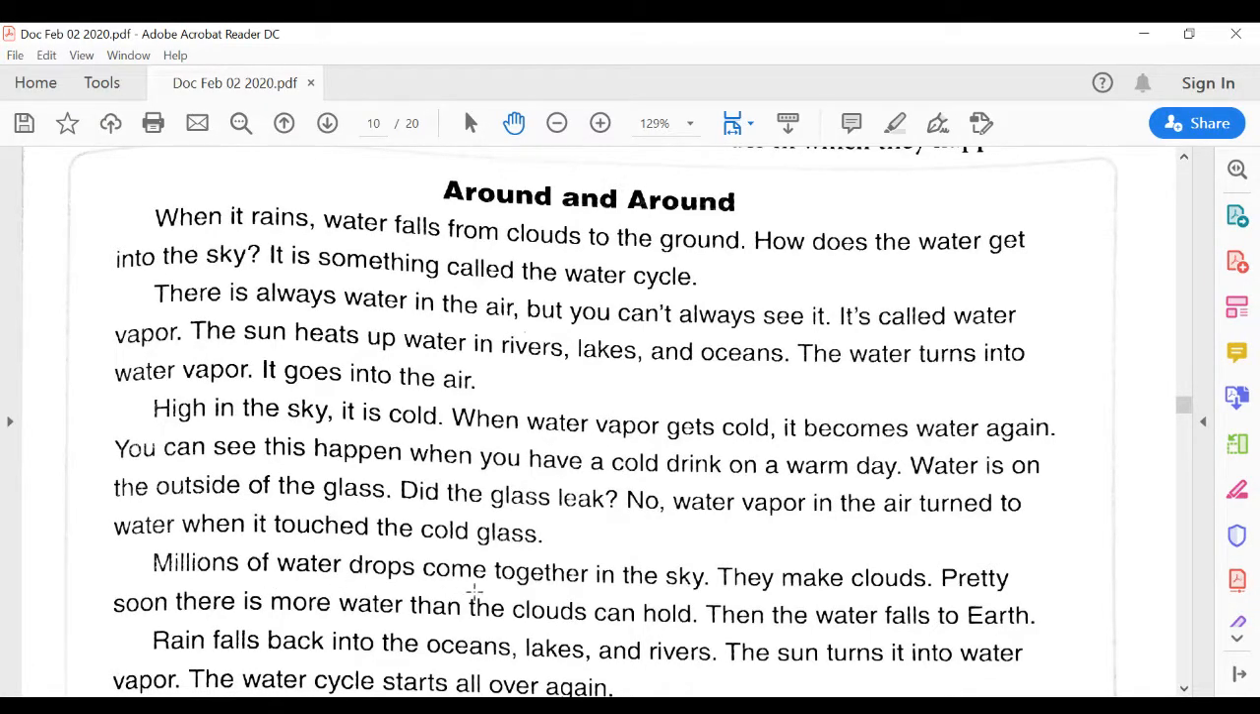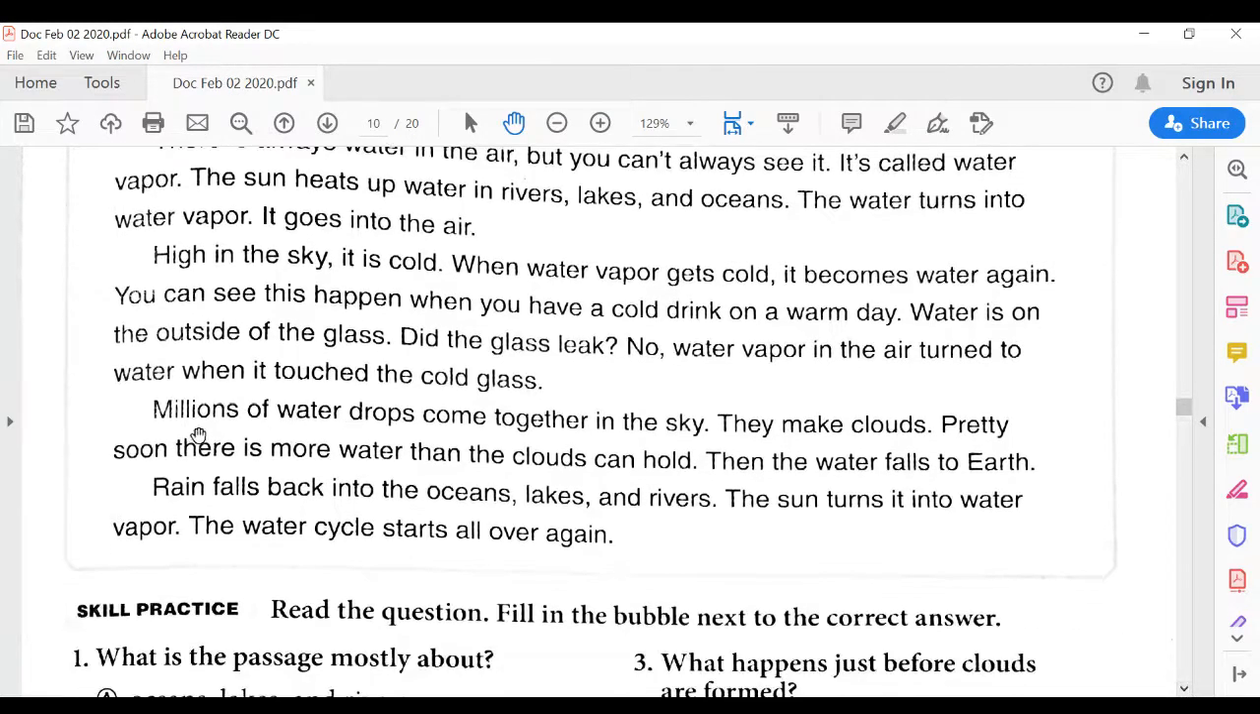Millions of water droplets come together in the sky. They make clouds. Pretty soon there is more water than the clouds can hold. Then the water falls to earth.